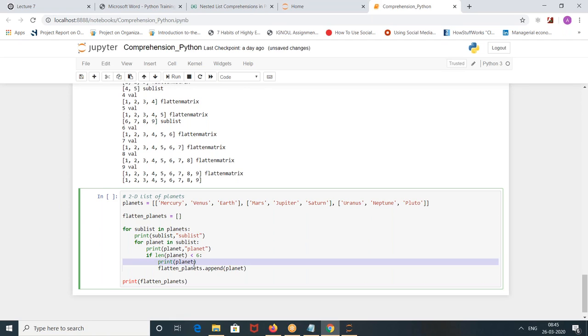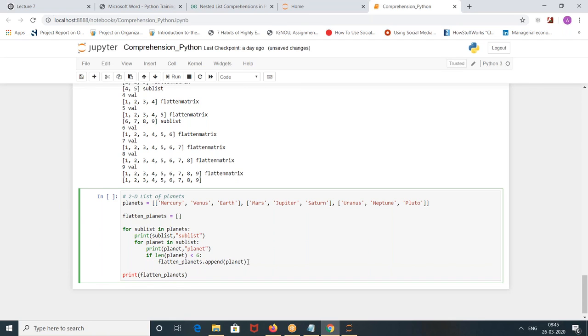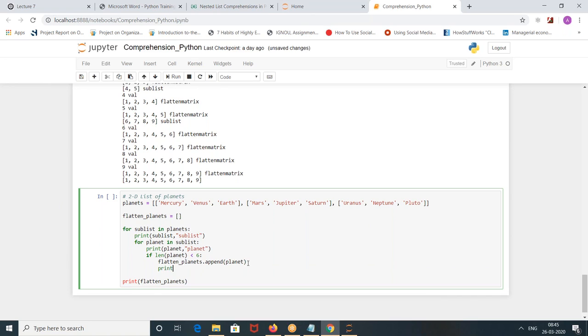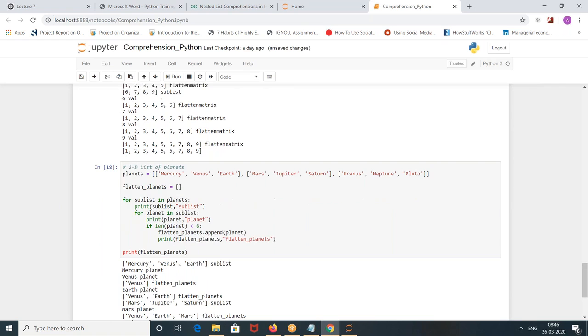Okay, this planet is not needed because that is anyways this one only. Okay, let me run this now.